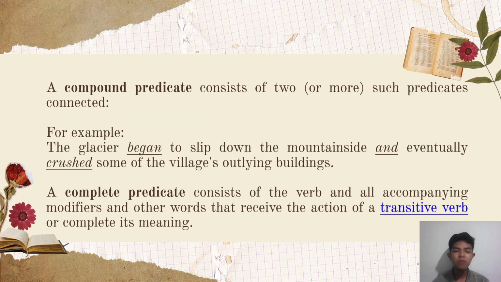A compound predicate consists of two or more such predicates connected. For example, the glacier began to slip down the mountains and eventually crushed some of the village's outlying buildings. The underlined words are the compound predicate. A complete predicate consists of the verb and all accompanying modifiers and other words that receive the action of a transitive verb or complete its meaning.